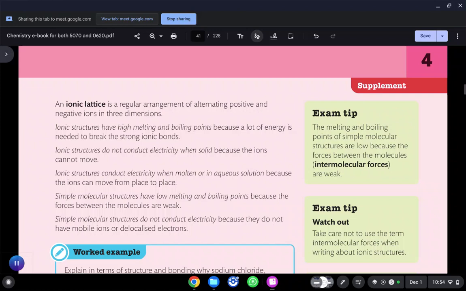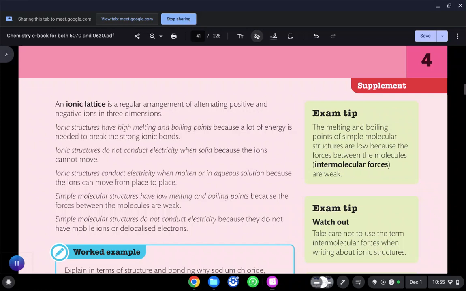Ionic structures have high melting and boiling points because a lot of energy is needed to break the strong ionic bonds. As I told you, ionic bonds are the bonds between metals and non-metals. It is actually the electrostatic force of attraction between positive and negative ions. So these are strong ionic bonds, and we have to provide a lot of energy to break them. So eventually, the melting point and boiling point will rise. So they have a high melting point and boiling point.